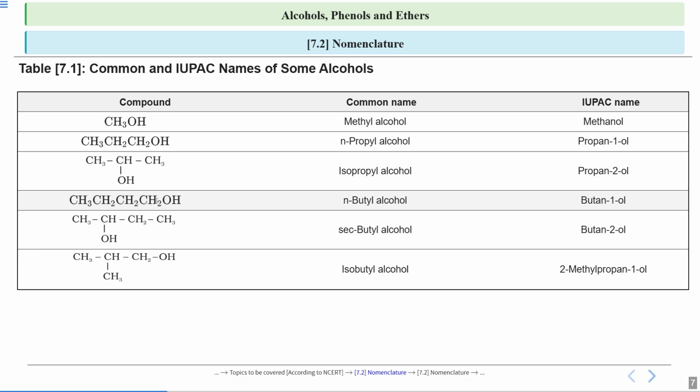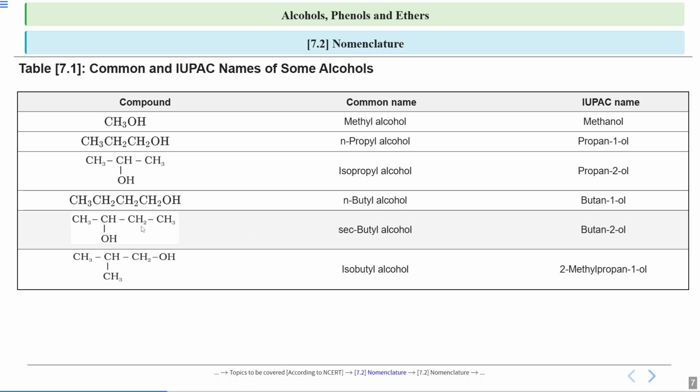The carbon to which your OH is attached gets the first number. So 1, 2, 3, 4. So 4 carbon atoms are there. So the name of parent alkane will be butane, and the E will be replaced by O-L. And 1, because the carbon to which your OH is attached is the first carbon. So the IUPAC name will be butan-1-ol.